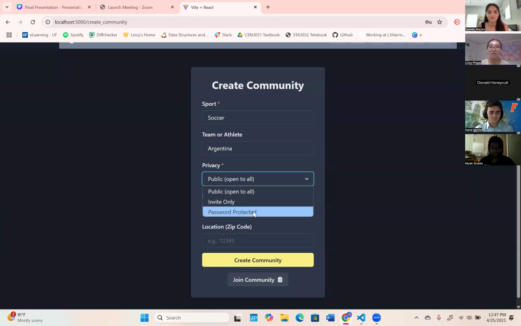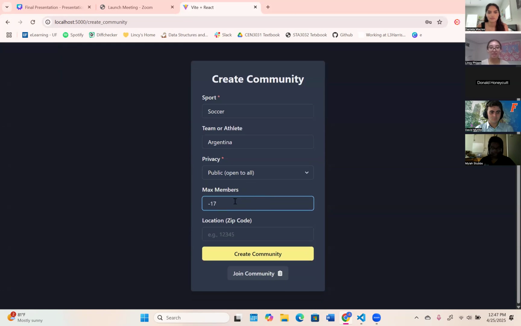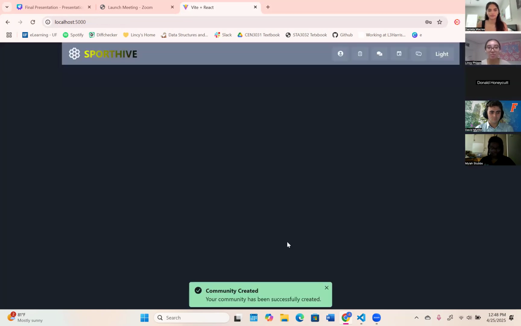You can have invite only, password protected. You can also have a member limit, but I'm going to leave it blank. And then we're going to have a location. Personally, I am from Orlando, so I want to see who else is from Orlando who also enjoys soccer and Argentina. So we're going to create that community.